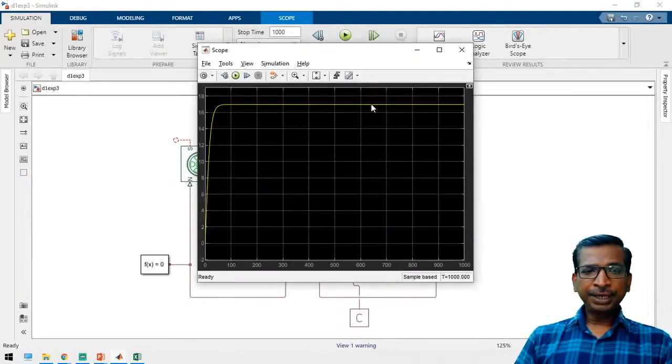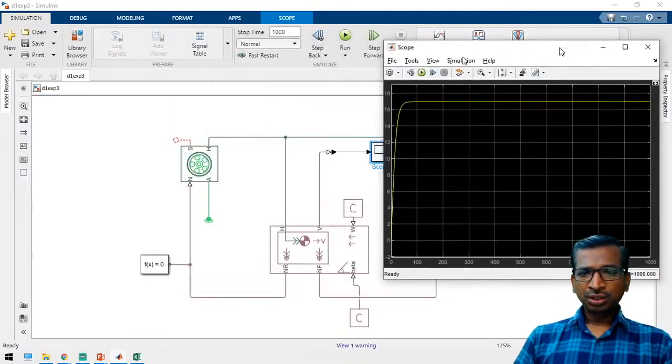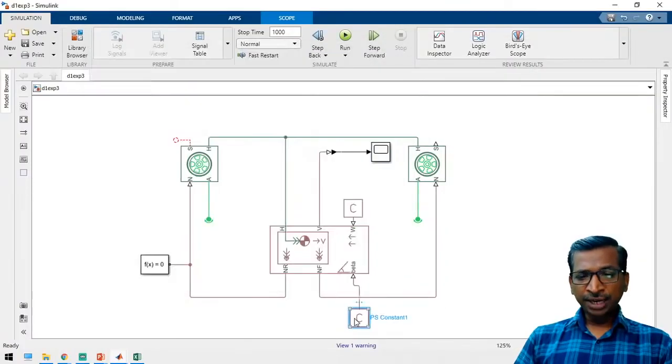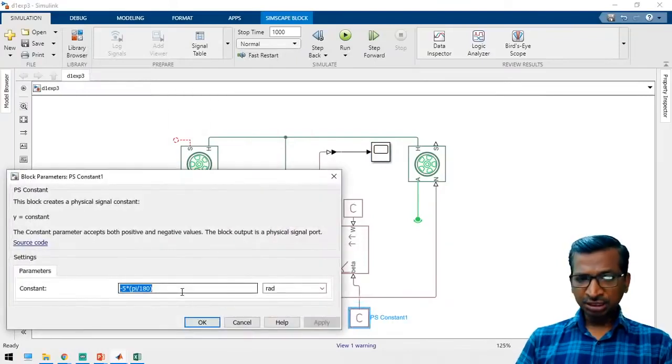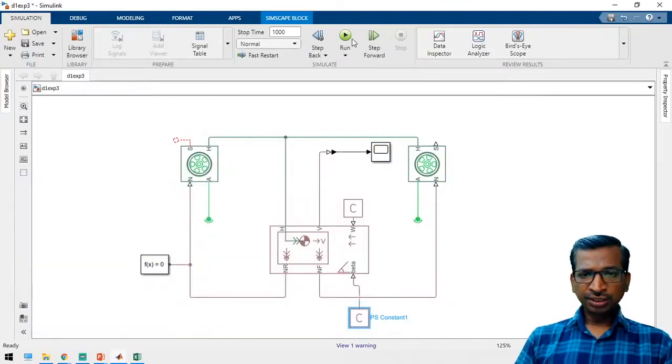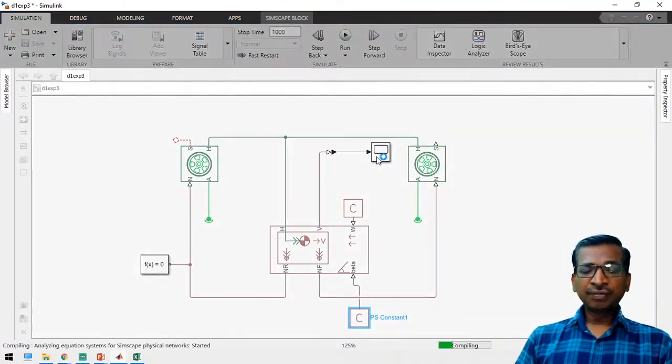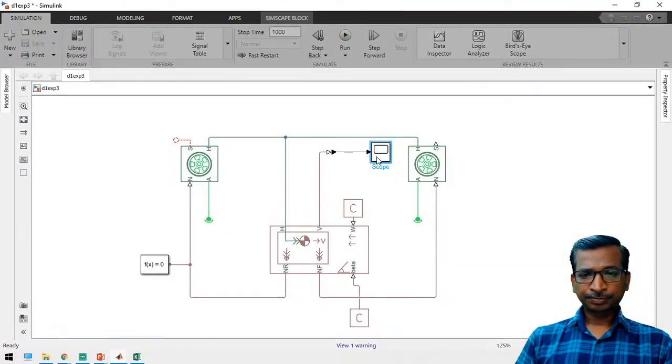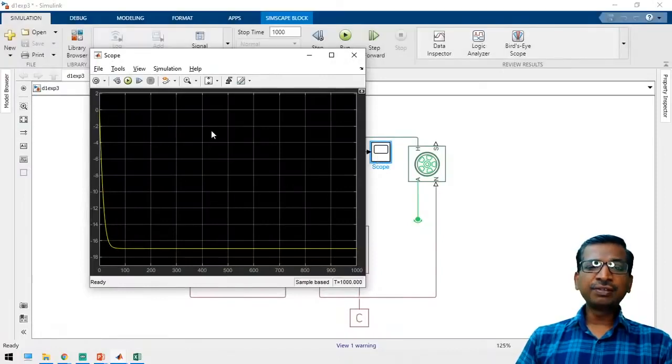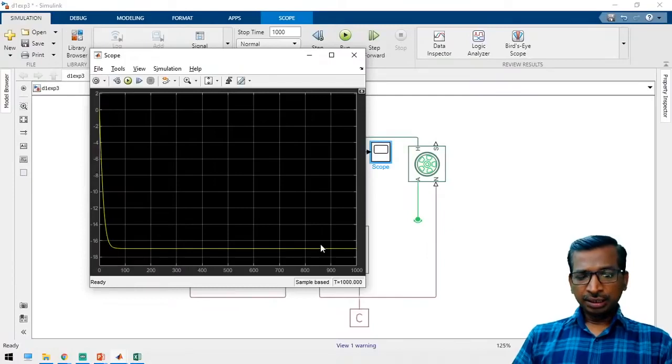See here, the speed of the vehicle is in the forward direction. Similarly, if you apply an upgradient, which is nothing but the positive gradient, so positive degree, in that case the speed will be in the reverse direction. Earlier it was positive, now it is negative, right?